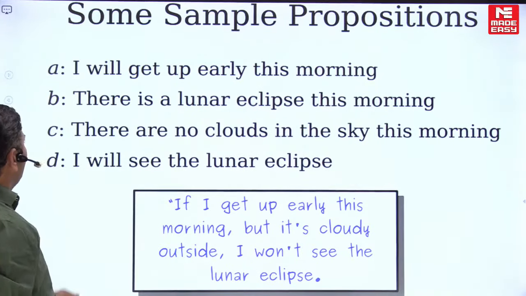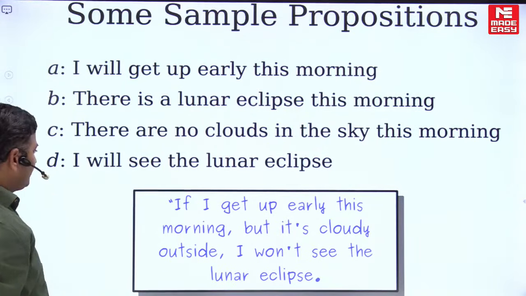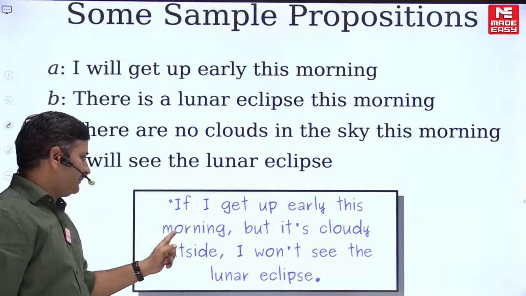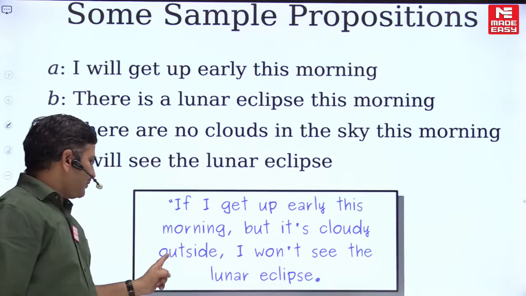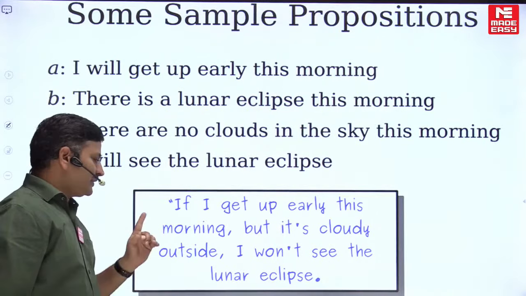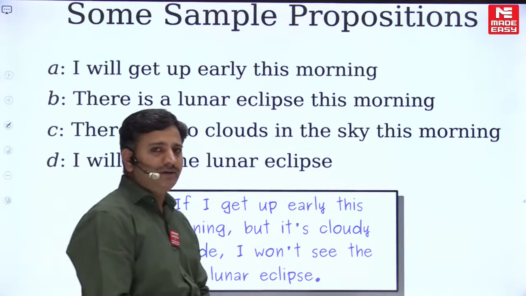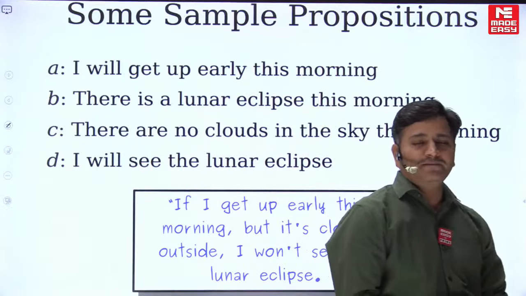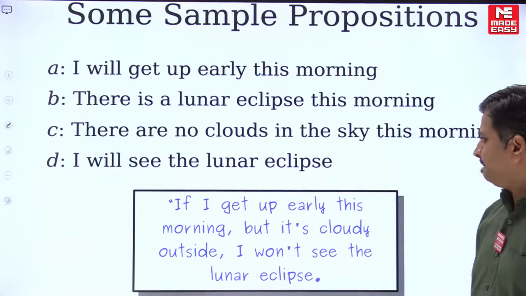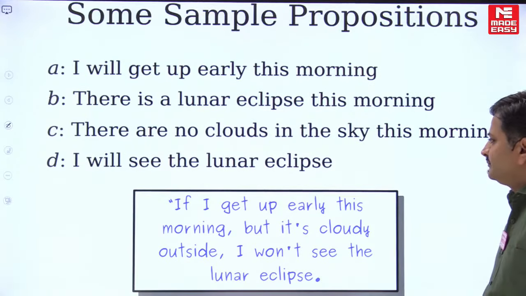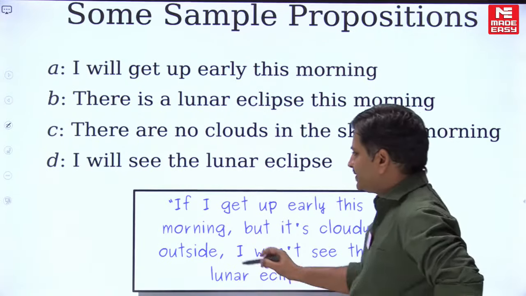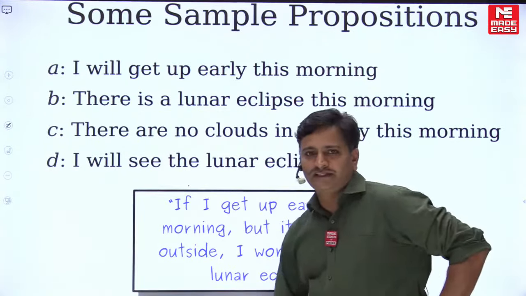I provided 4 propositions here. I'm asking, if I get up early this morning, but it's cloudy outside, I won't see the lunar eclipse. How are we going to convert this into a propositional logic sentence? Please observe how they start here. They started with if.